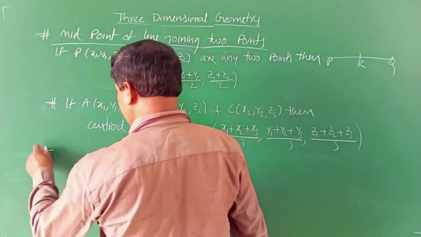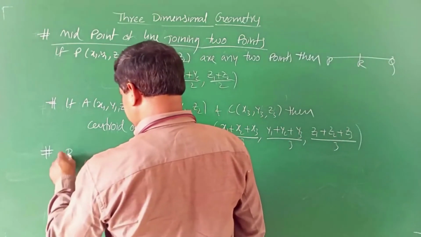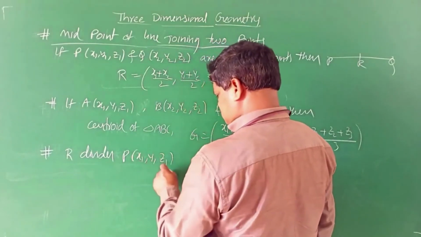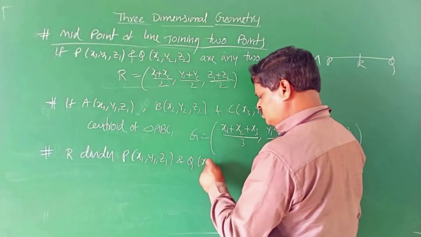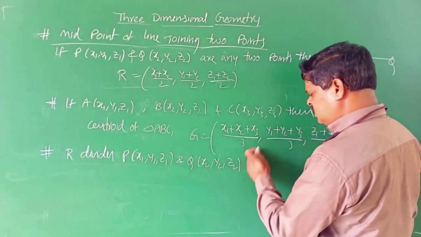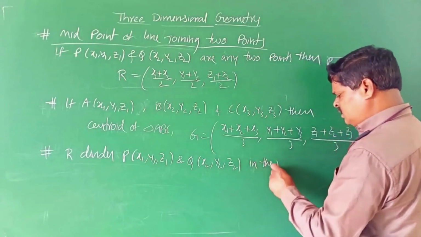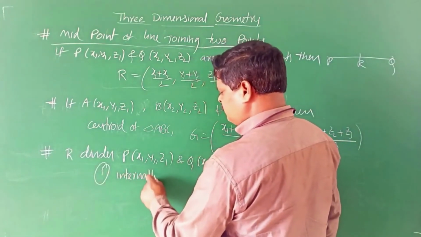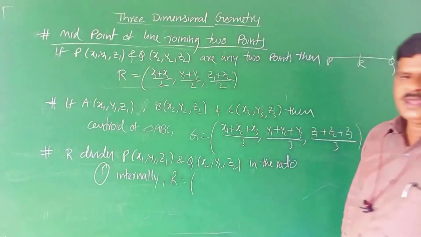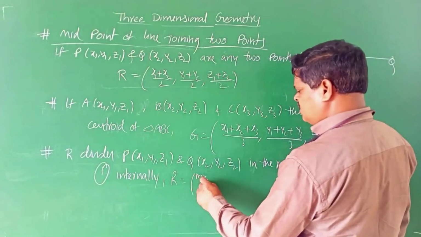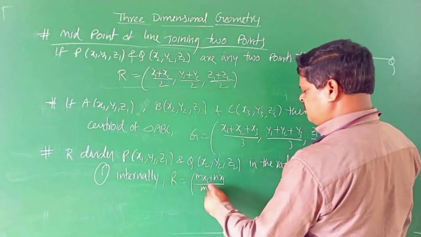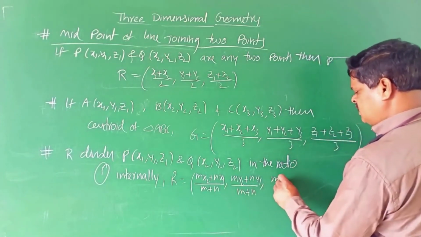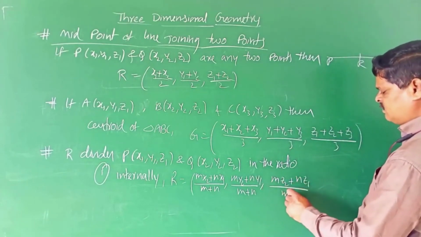And the section formula also. What is the section formula? If R divides P(x1, y1, z1) and Q(x2, y2, z2) internally in the ratio m to n, then R is equal to ((mx2 plus nx1) by (m plus n), (my2 plus ny1) by (m plus n), (mz2 plus nz1) by (m plus n)).